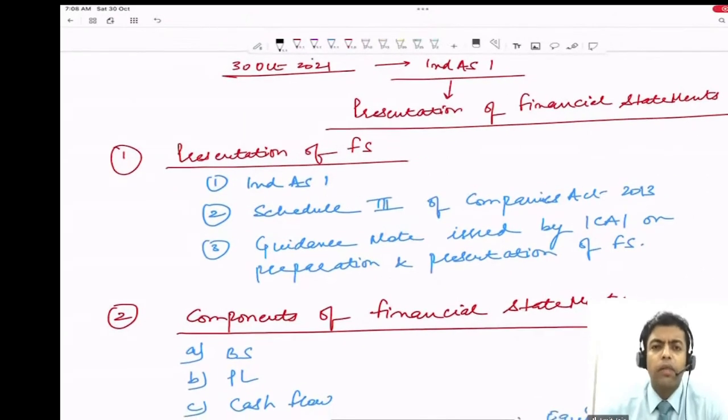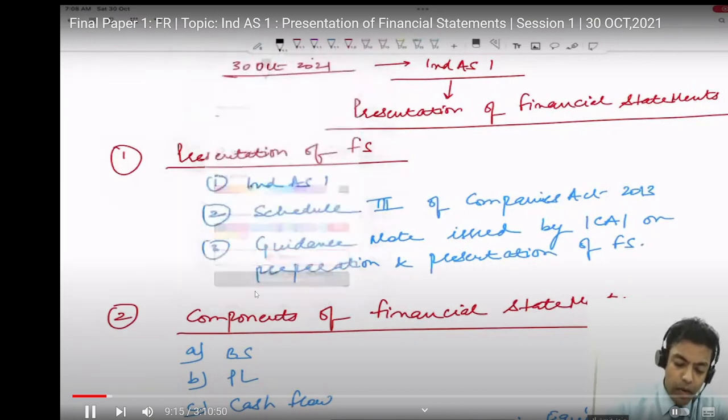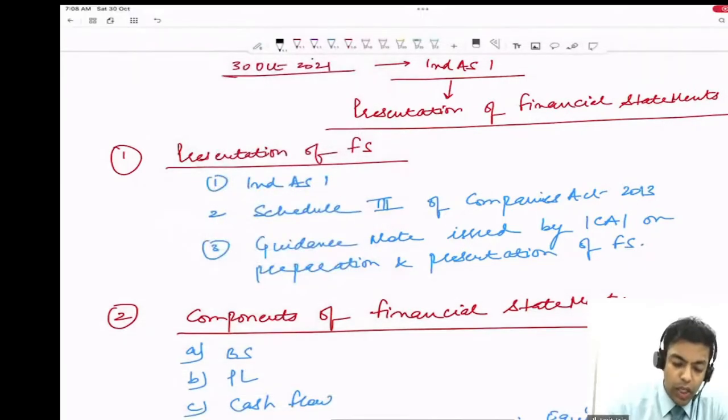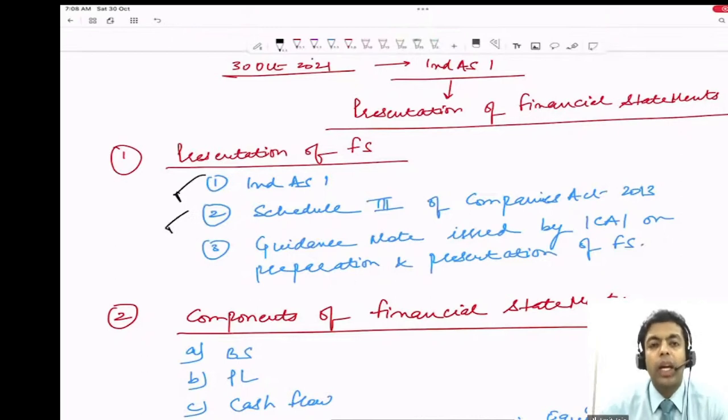What else we have read in the last class? We have read Ind AS 1 in the last class, which deals with the presentation of the financial statement, which deals with the preparation of the financial statement. Then we said, what are the different guidance which are available for the presentation and the preparation of financial statement? We said there are three guidance available. One is Ind AS 1, second one is Schedule 3. What is Schedule 3? Schedule 3 is nothing but a guidance which has been issued by the Ministry of Corporate Affairs in the Companies Act, right? There are many schedules. As of now, they have issued from Schedule number 1 till Schedule number 7. Schedule 2 deals with useful life and depreciation. Schedule 3 deals with the preparation of the financial statement. And we said in the last class, the guidance provided in Schedule 3 is not in contravention of Ind AS 1 guidance. It is in substitution of the Ind AS 1 guidance.